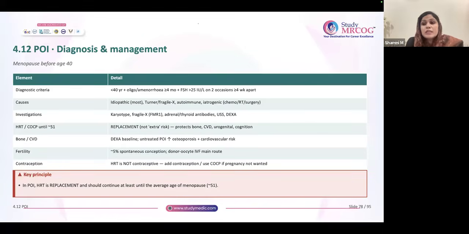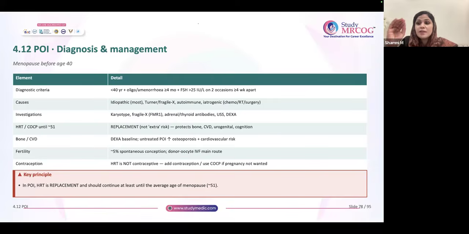So premature ovarian insufficiency. This is also a very important area, like the diagnostic criteria. So when will you diagnose POI? In the question, you will get a 38-year-old lady with no menses. Patient is having hot flushes, symptoms of menopause, and you are doing FSH, it is greater than 25. What is the next step? Option A, you will diagnose POI. Option B, you will repeat FSH after 4 weeks. Answer is repeat after 4 weeks.